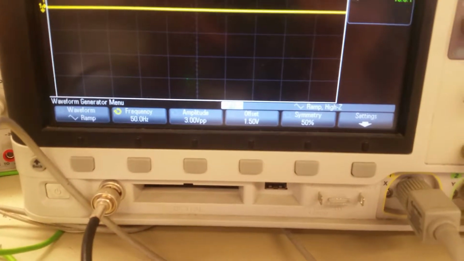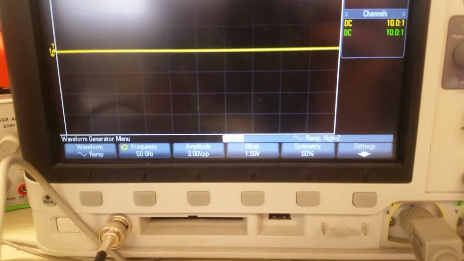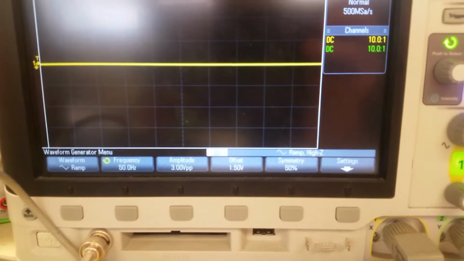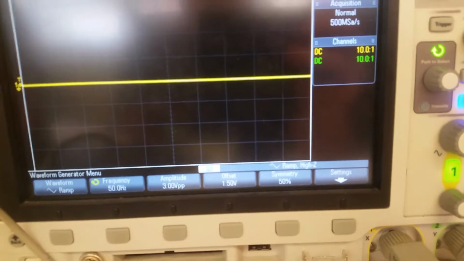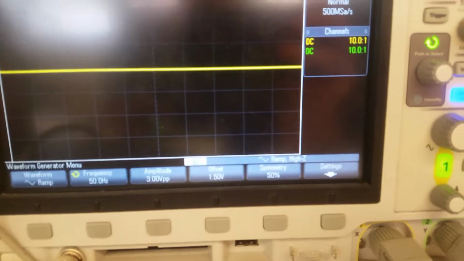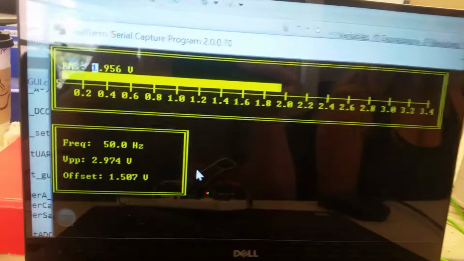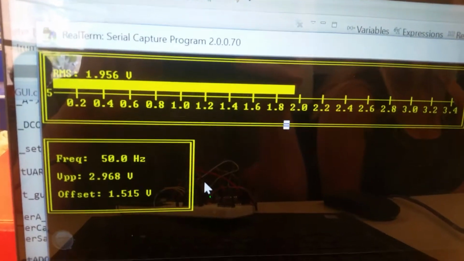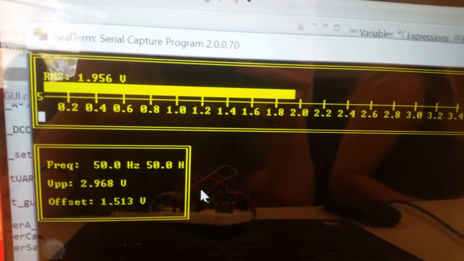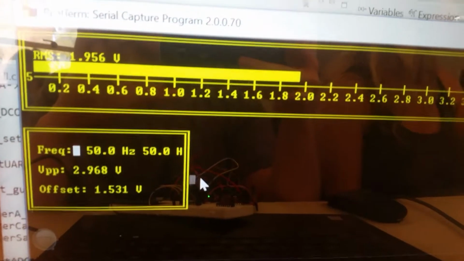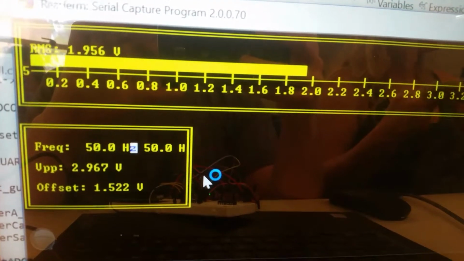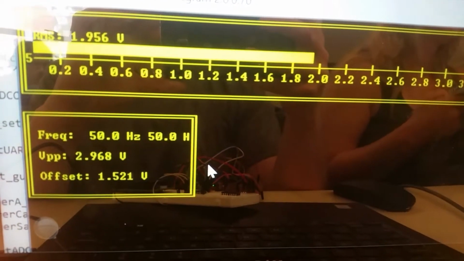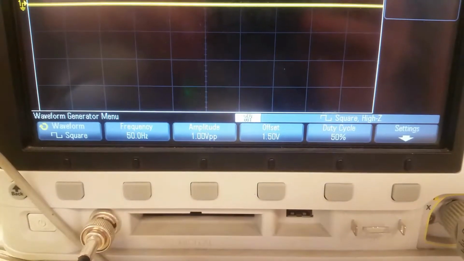Okay, now our input is a triangle wave, and it has a 50 hertz frequency, a 3 volt amplitude, a 1.5 volt offset. And then coming over here to our output, we have 1.956 volts RMS, 50 hertz frequency, a peak to peak of 2.967, and then an offset of 1.521.